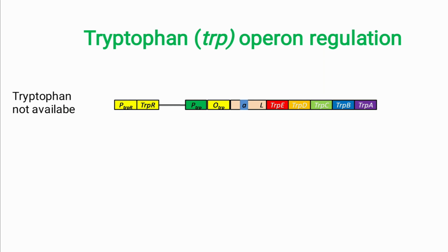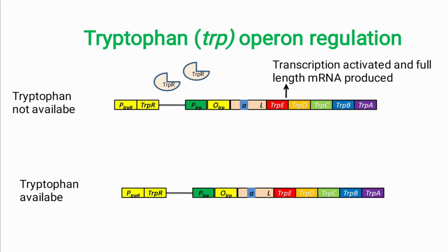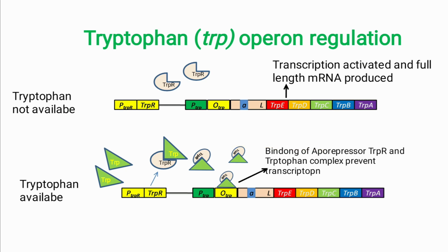So now we will see the illustration for the trp regulation. When there is no tryptophan available in the nutrient medium, the trp repressor protein, trpR, is unable to bind with the operator region, so full length transcript will be produced. And in the second case, when tryptophan is available in the nutrient medium, the trp repressor protein interacts with the tryptophan molecules and binds to the operator region, so that it prevents the polymerase from proceeding and continuing the transcription process. So no transcription takes place here.